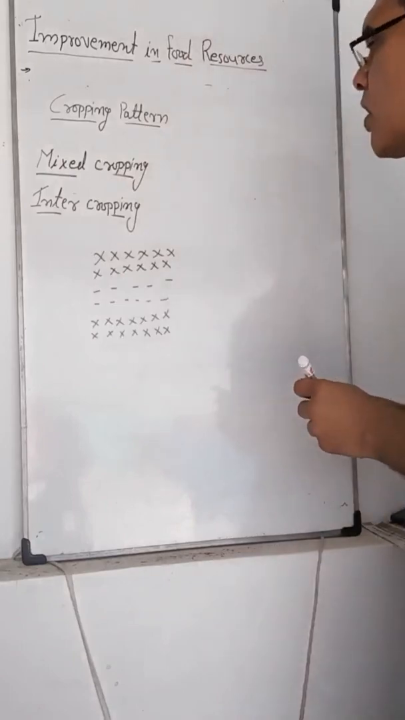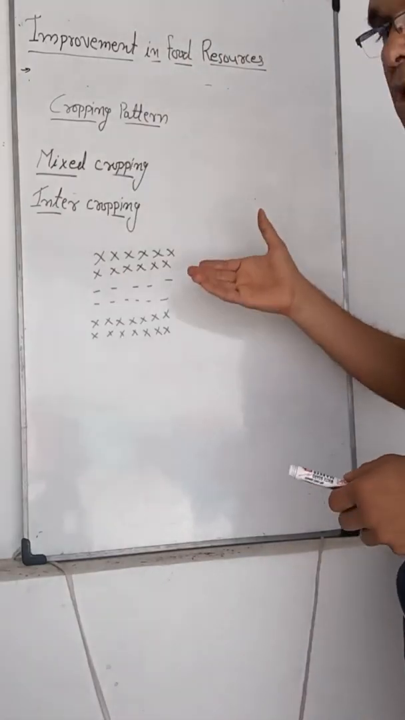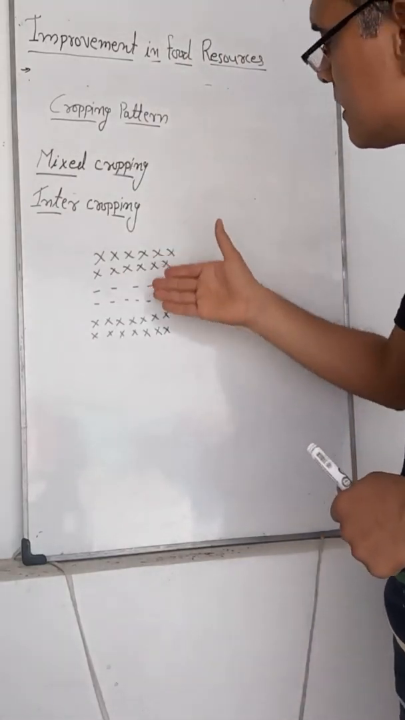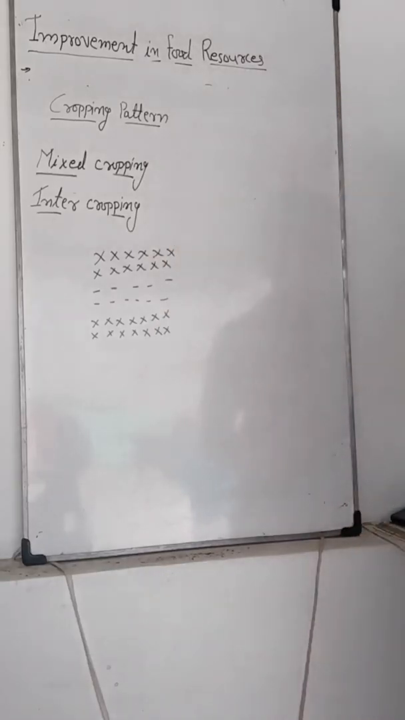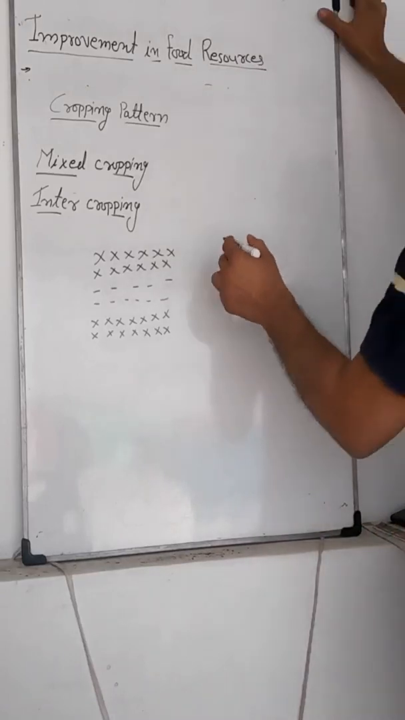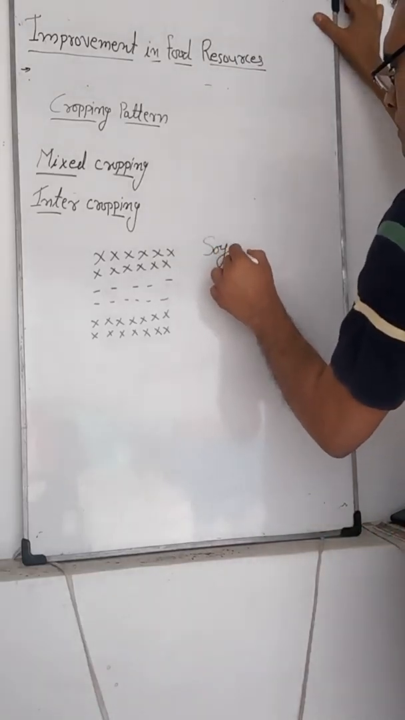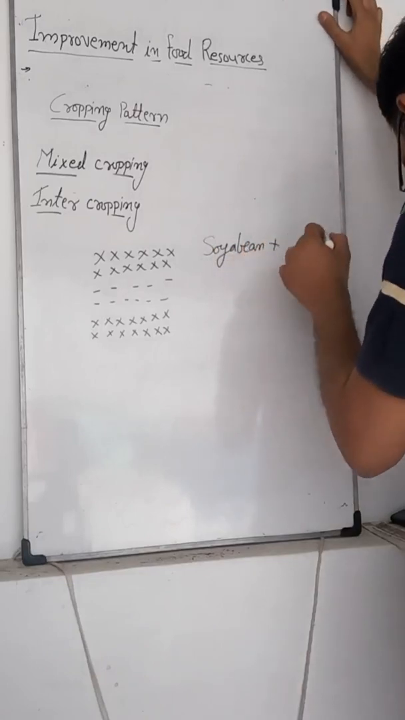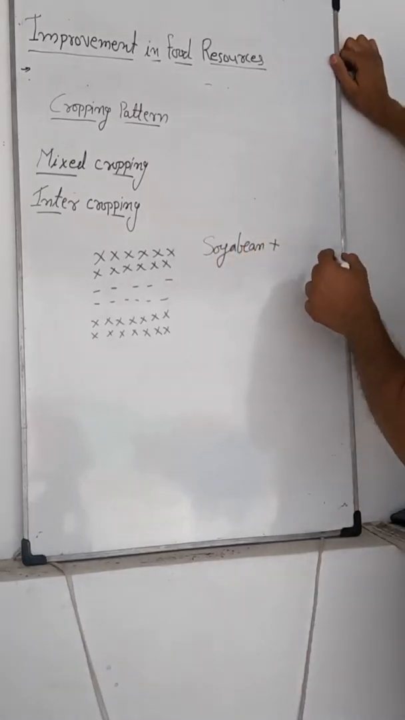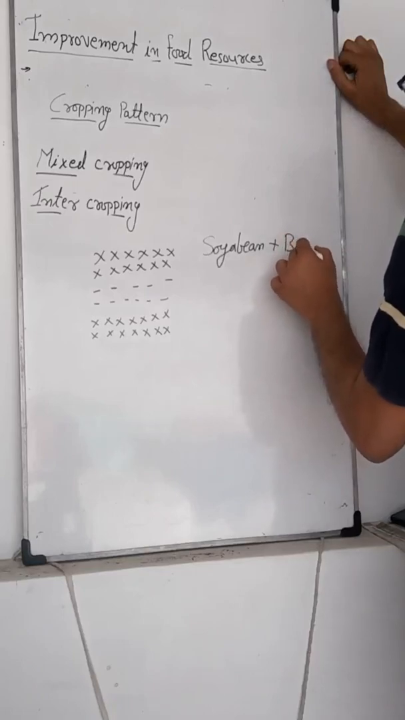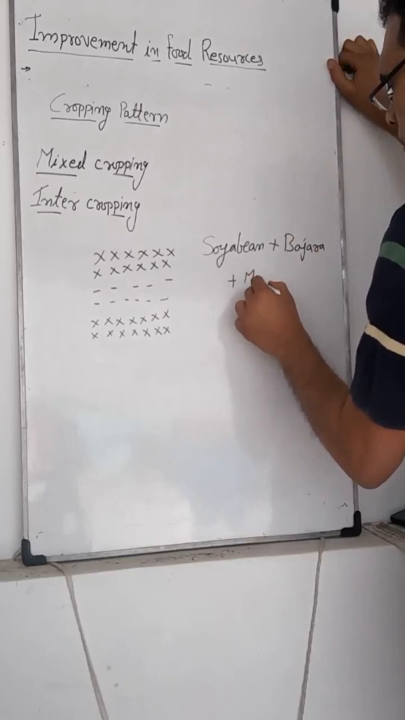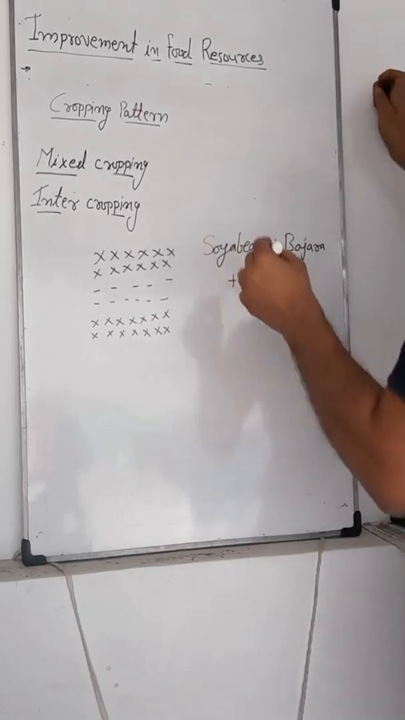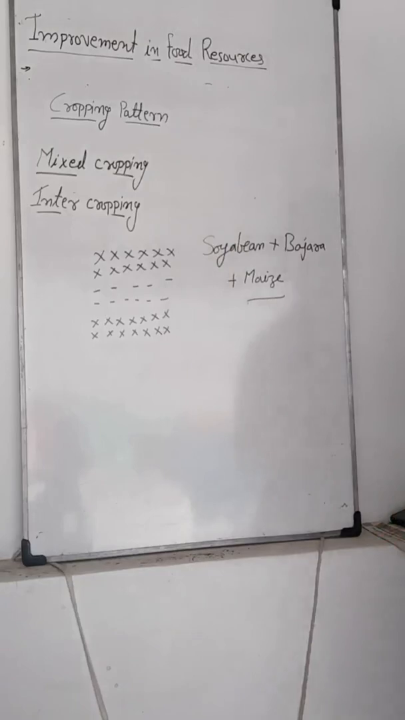So different types of crops are grown in particular patterns in different rows. That is known as intercropping, in which different crops like soya bean plus bajra, or sometimes more than two, like maize, are grown in the same field at the same time. So this is intercropping.